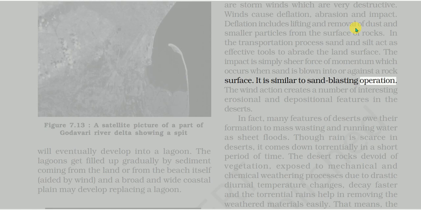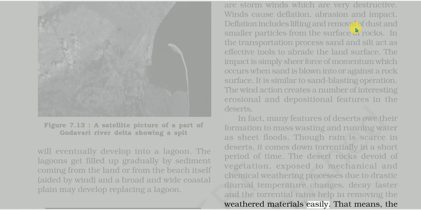The wind action creates a number of interesting erosional and depositional features in the deserts. In fact, many features of deserts owe their formation to mass wasting and running water as sheet floods. Though rain is scarce in deserts, it comes down torrentially in a short period of time. The desert rocks, devoid of vegetation, are exposed to mechanical and chemical weathering processes due to drastic diurnal temperature changes, and decay faster, and the torrential rains help in removing the weathered materials easily.